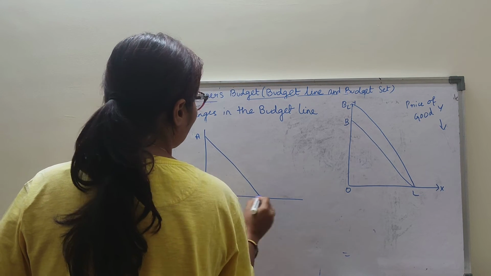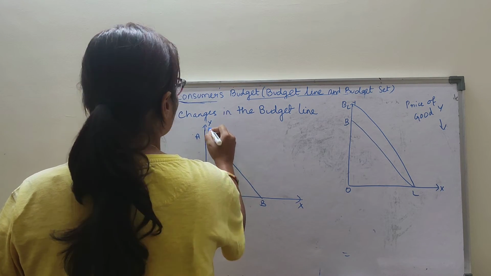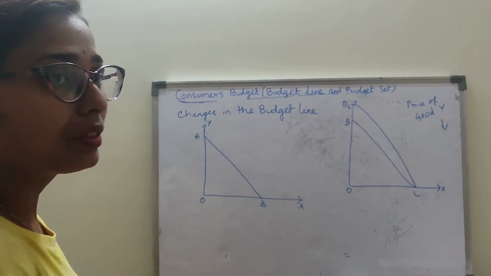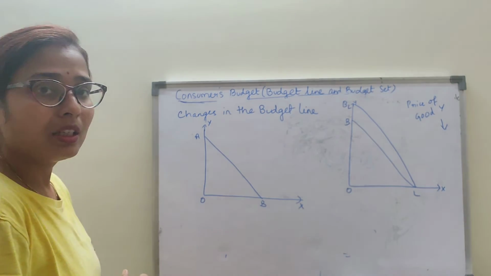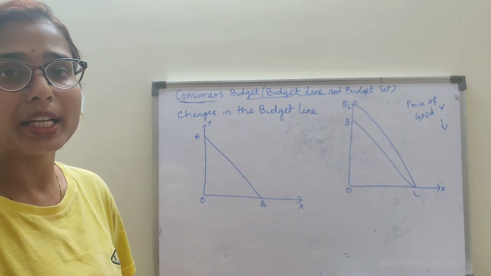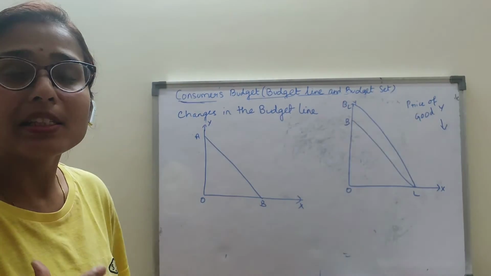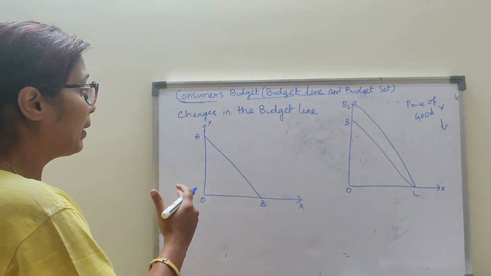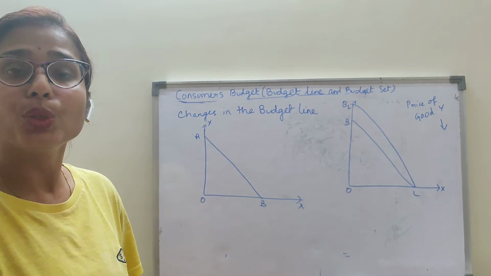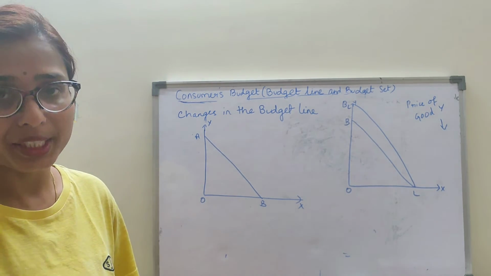As a consumer, what will be your behavior when the price of a good rises? Will you buy more units or fewer units? What happens when the price of one good rises? The budget line becomes steeper and the consumer tends to buy fewer units of that good whose price has increased.